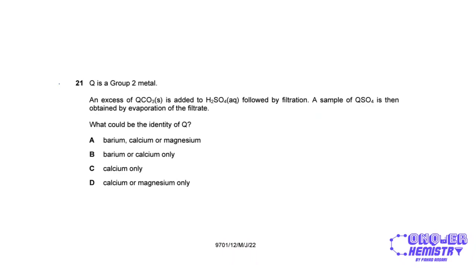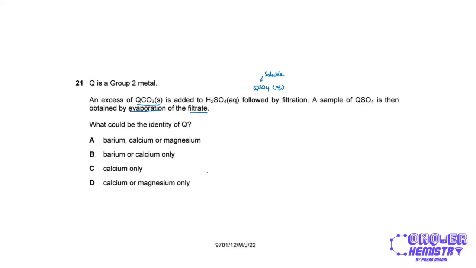Q is a group 2 metal. An excess of QCO3, this is the metal carbonate, is added to sulfuric acid followed by filtration, right? So if it is added to sulfuric acid, we're going to get QSO4, right? And it says a sample of QSO4 is then obtained by evaporation of the filtrate. So because QSO4 is present in the filtrate, it passed through the filter paper after this reaction. It means that QSO4 is actually soluble, right? This is soluble in water.